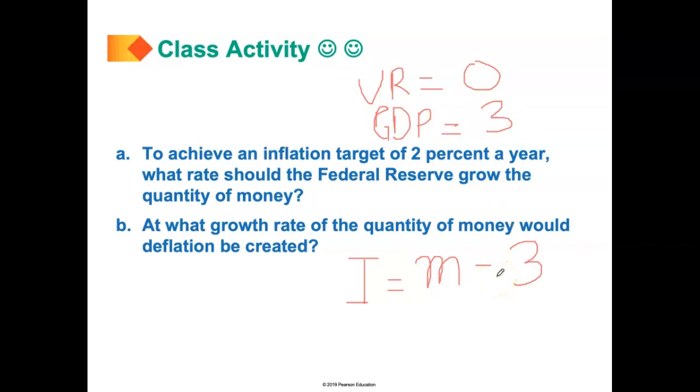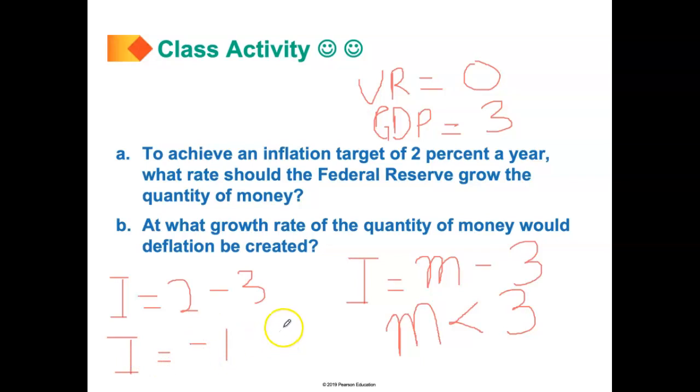At what point will inflation become negative? Well, we already know that it will become negative at the point where M is less than 3. So pick any arbitrary number which is less than 3. Let's use 2. If M equals 2, we have I equals 2 minus 3, and inflation is negative 1.